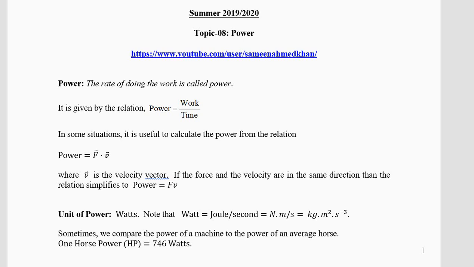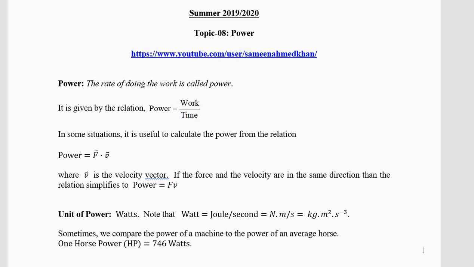Now, what's the definition of power? The rate of doing work is called power. If a person does work fast, it is more powerful. An engine is more powerful if it can do things much faster. For example, you say that this engine is very powerful. Why? The moment you press the accelerator, in 1 or 2 seconds, the speed becomes 100 kilometers per hour. But if the power of the engine is less for some reason, then in that same 2 seconds, your speed will become only 30-40 kilometers per hour, not 100, not 200.